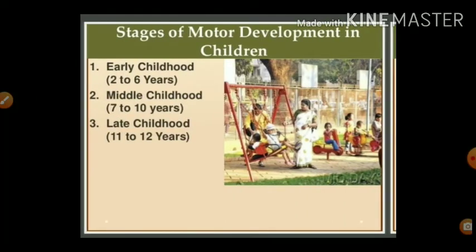Stages of motor development in children. Which are the stages? First, early childhood, 2 to 6 years. Second, middle childhood, 7 to 10 years. And third, late childhood, 11 to 12 years.